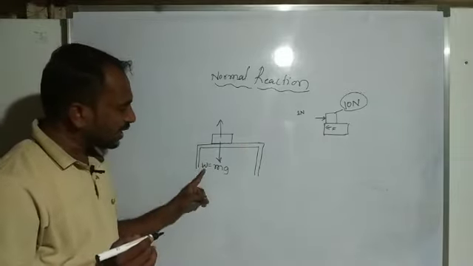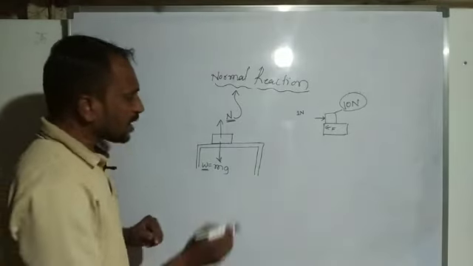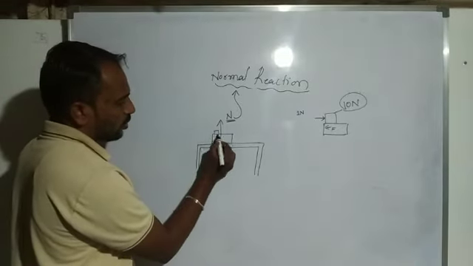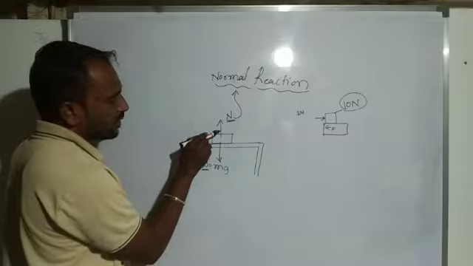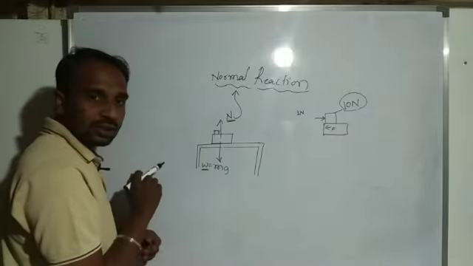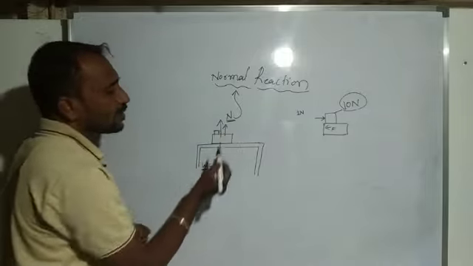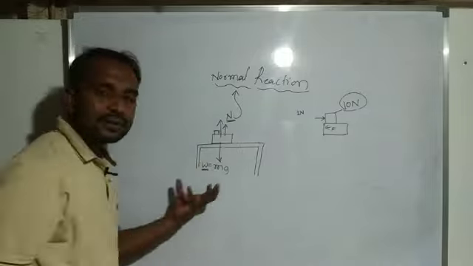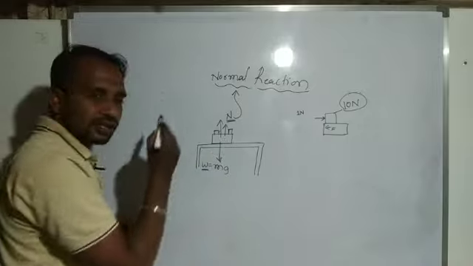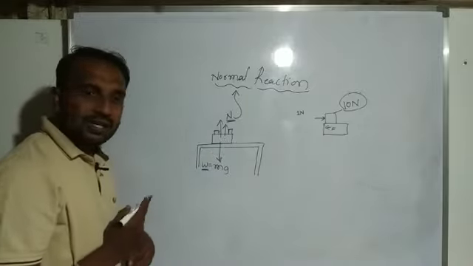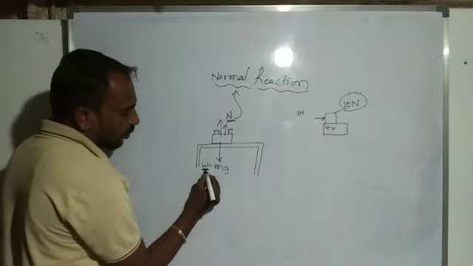For this reason, this book is still present on the table and cannot move downward. Suppose I apply a little more weight on this book. Then what happens? The normal reaction also increases. Again I apply some more weight on this book, then again the normal reaction increases. So this is the reason, the weight of a body.